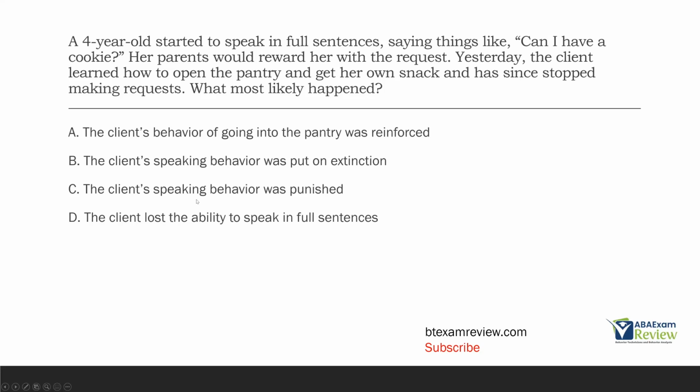C, the client's speaking behavior was punished. Again, you can't punish something or put something on extinction if it's not occurring. And there's no response anymore. She's not even saying, "Can I have a cookie?" So you can't put her on extinction. You can't punish it. You can't deliver a consequence.